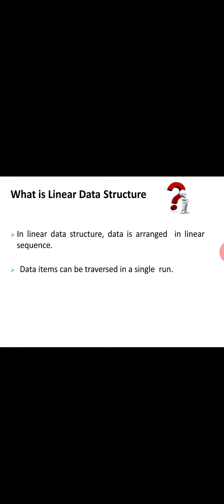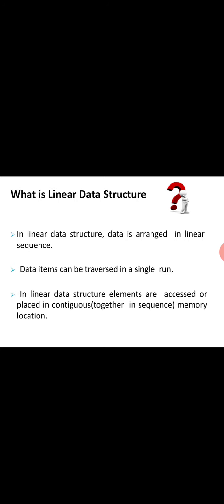Data items can be traversed in a single run, meaning we handle one value at a time, either insertion, deletion, or display. The linear data elements are placed in continuous memory. If you know the address of the first one, it is easy to get the other data elements in the linear data structure.